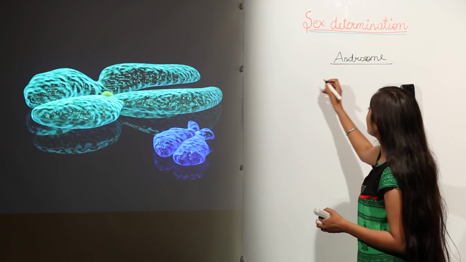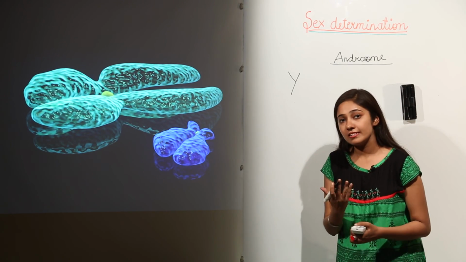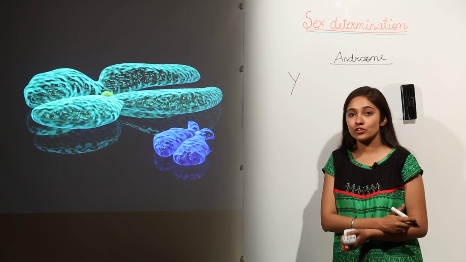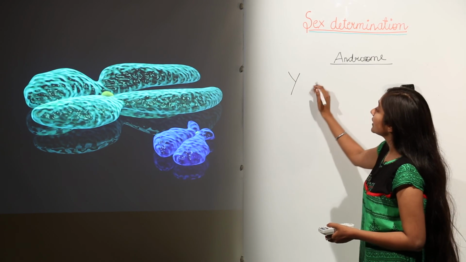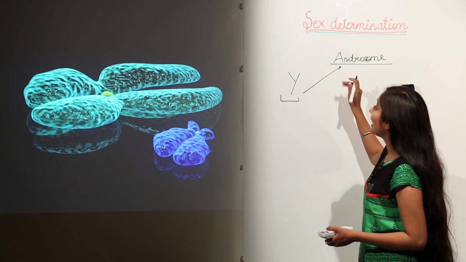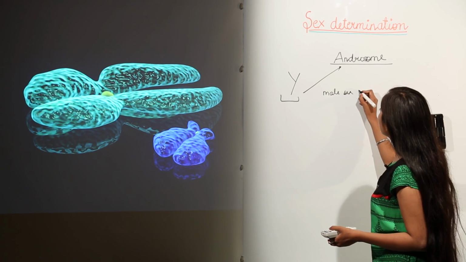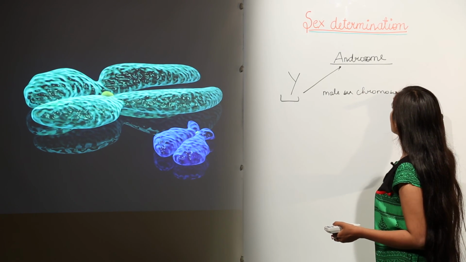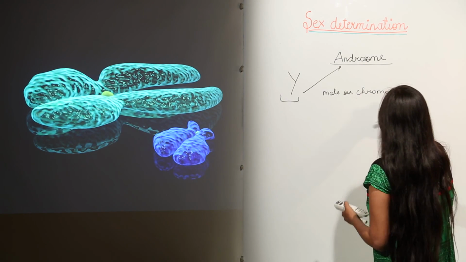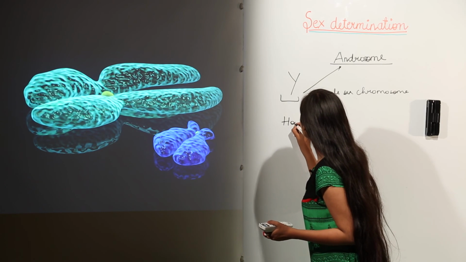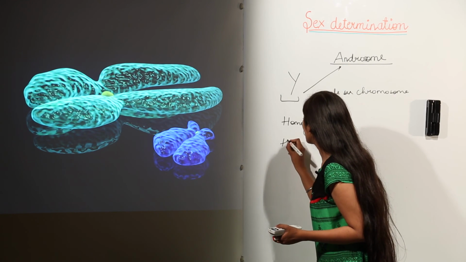Now, the male sex chromosome is the Y. Because as you know, in females we have XX sex chromosomes, they are homomorphic sex chromosomes. In case of males we have XY chromosomes, they are heteromorphic sex chromosomes. So, this Y chromosome is also known as an androsome. So, remember, the male sex chromosome, that is Y, is also known as an androsome. Remember this term, and we have other terms, that are homogametic and heterogametic.